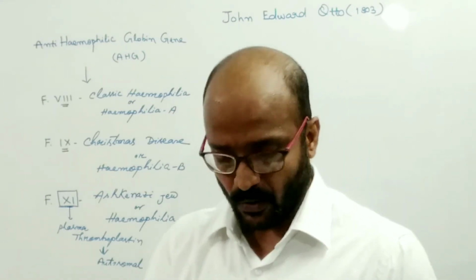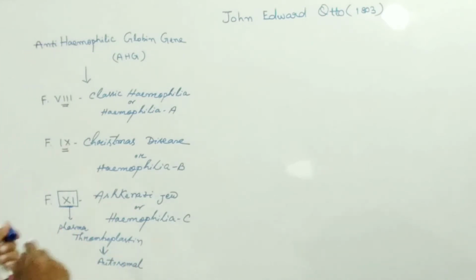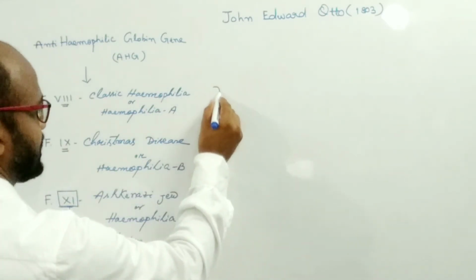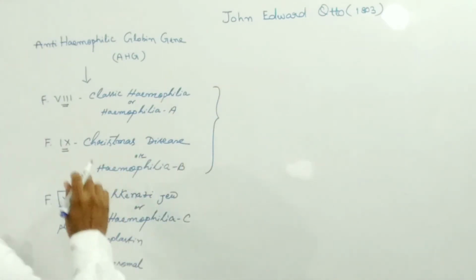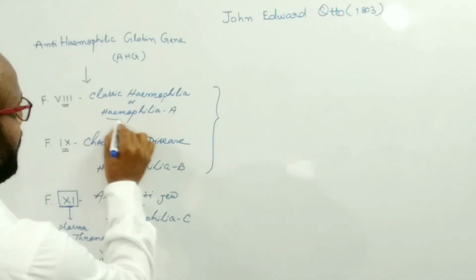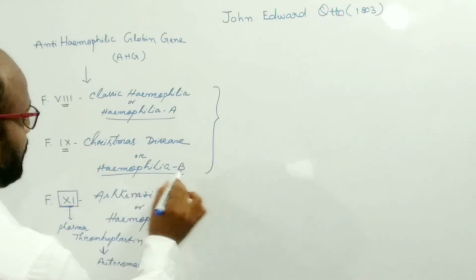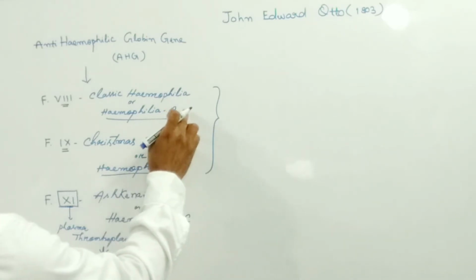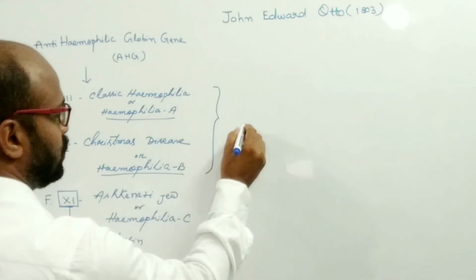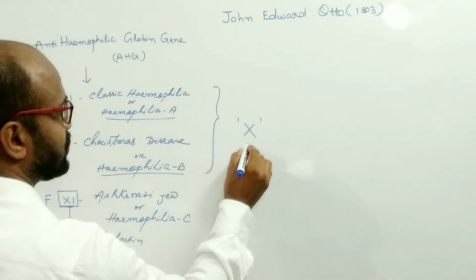So here we have two types of X-linked hemophilia, hemophilia A and hemophilia B. The genes of hemophilia A and hemophilia B are present on the X chromosome.